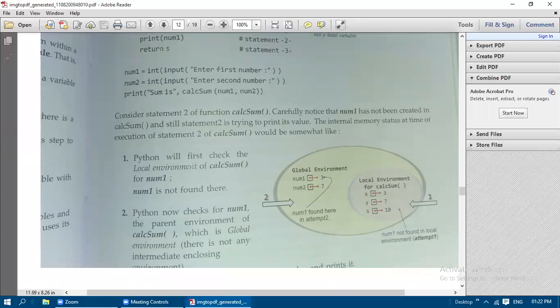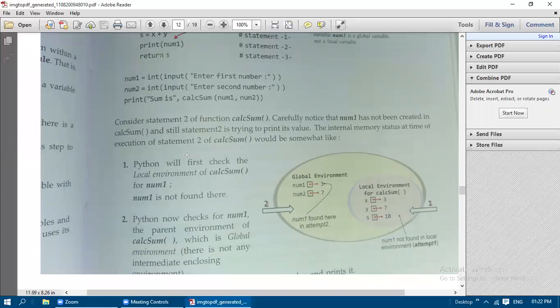First, Python will check the local environment of calc sum. That is name resolution. We are seeing this example. Python will first be checking the local environment of calc sum, whether num1 is created in this local environment or not. It is not found here. So it searches here first, whether num1 is available or not. First attempt. The second attempt is checking in the global environment.